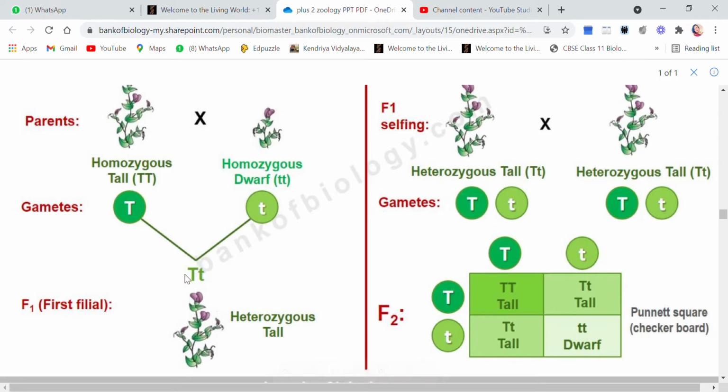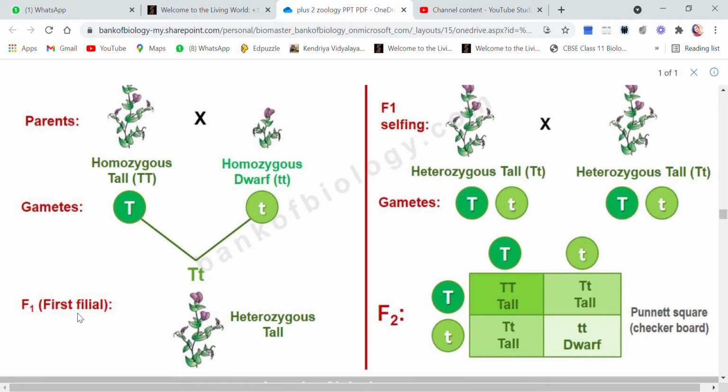So my F1 generation, all the progenies will be tall. So I am getting only one character. You see, I am not getting the recessive character in the F1 generation. All my F1 generation plants will be tall. None of my F1 generation progeny will be dwarf. So the recessive character is absent in the F1 generation.